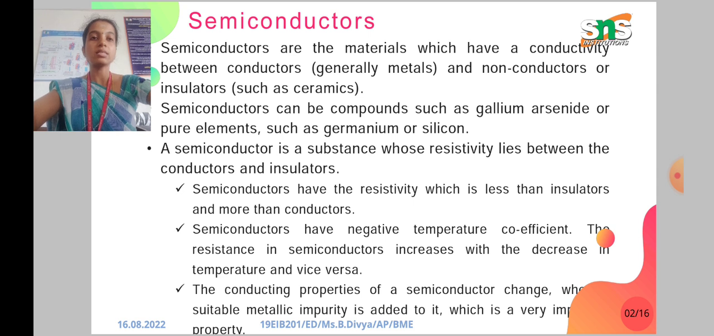A semiconductor is a substance whose resistivity lies between the conductor and insulators. Semiconductors have a resistivity which is less than insulators and more than conductors. Semiconductors have negative temperature coefficients. The resistance in a semiconductor increases with the decrease in temperature and vice versa. The conducting properties of a semiconductor change when a suitable metallic impurity is added to it.